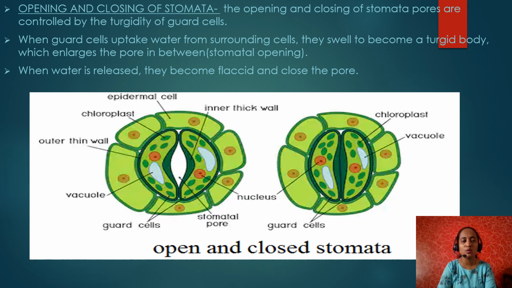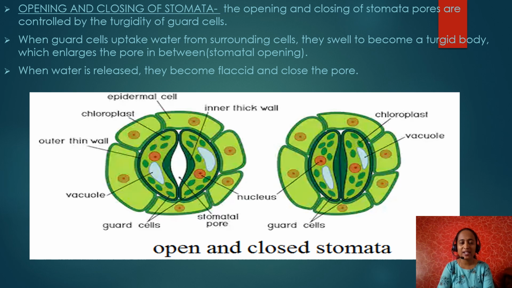The opening and closing of stomatal pores are controlled by the turgidity of the guard cells. As you know, if you put dried raisins in water, what will happen? They swell up. If you put them in sunlight, they become flaccid. Turgid means expansion; flaccid means losing water and becoming limp. So turgidity leads to the opening of the stomatal pore, and flaccidity closes the stomatal pore.